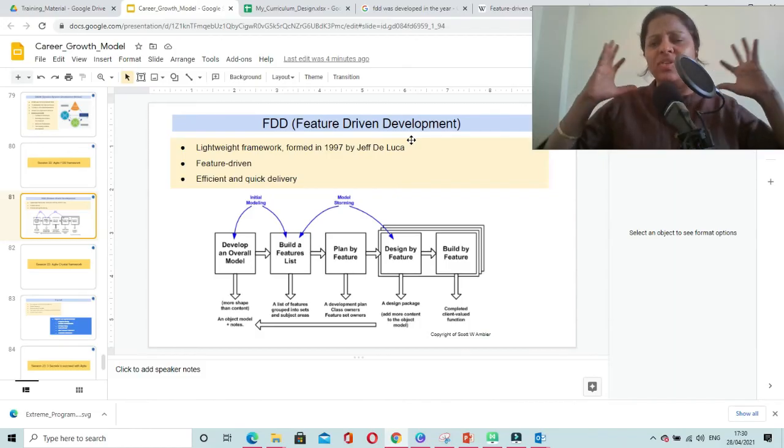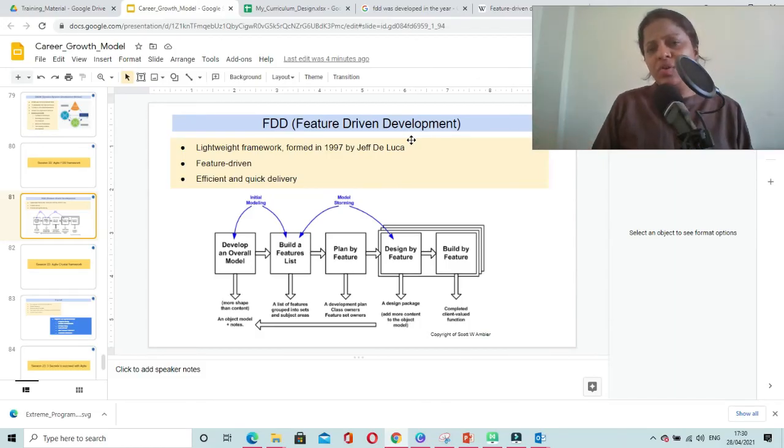If you have to construct a lot of functionality in your product, then ultimately how you are going to do that? You have to break down that functionality into multiple features so as to make it more manageable, and you will work towards developing one feature at a time, and you will be releasing a feature in each of the release to your customer, and that is how you are going to add value. So this is all about feature driven development framework.